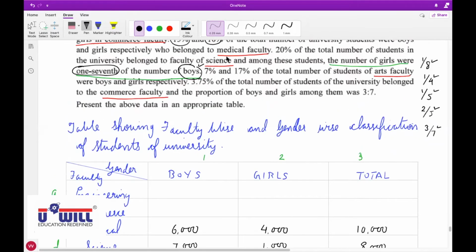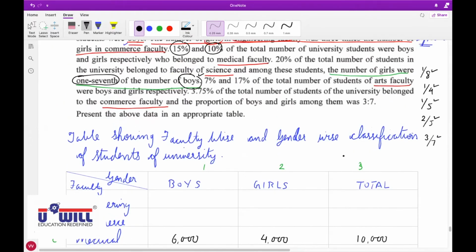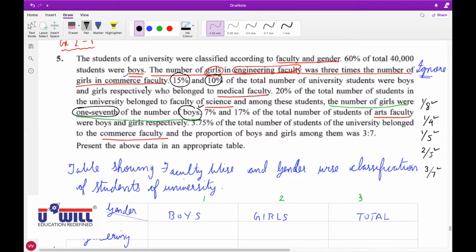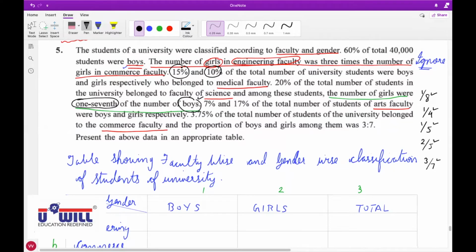Yes, sir. What is the total number of students in the university? 40,000. Do 40,000 into 15% in the calculator. Do 40,000 into 15 and press percentage. 6,000.